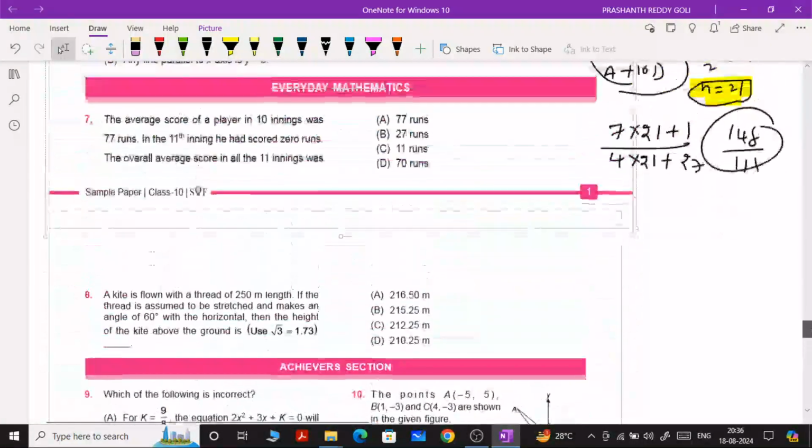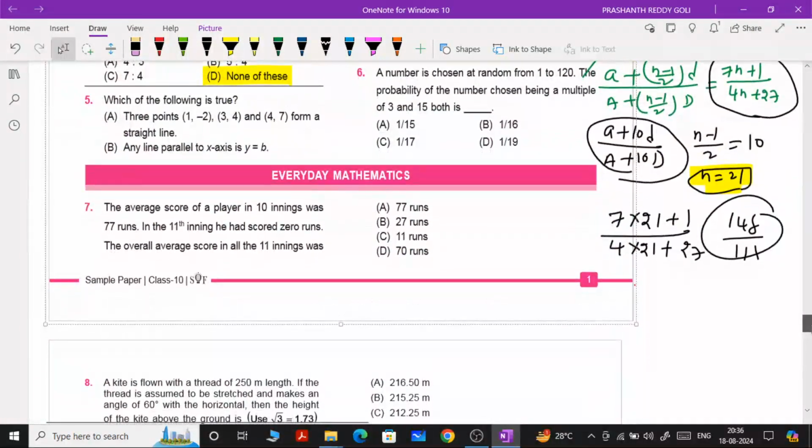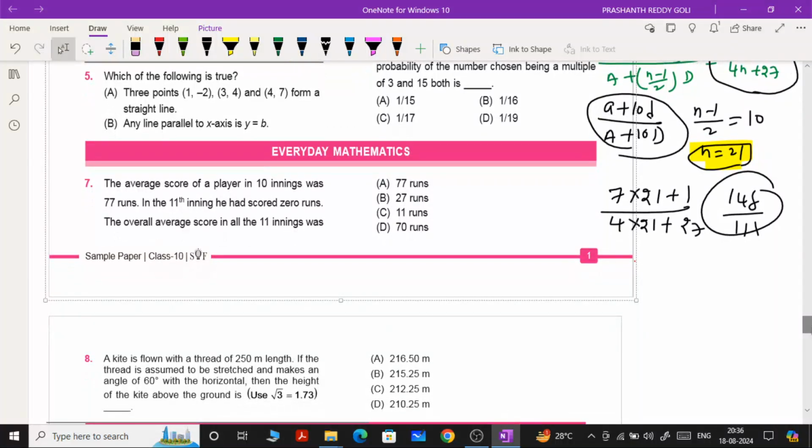Now I'll do one thing. I can use this space because I have less space now. I'm going to use this particular space. Question number 5 I'm solving here.